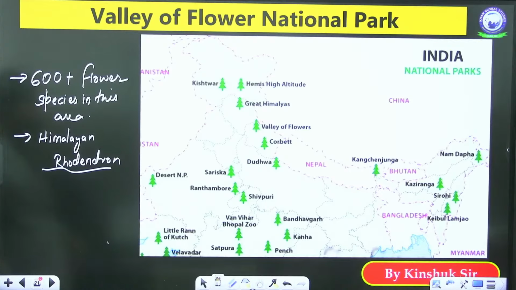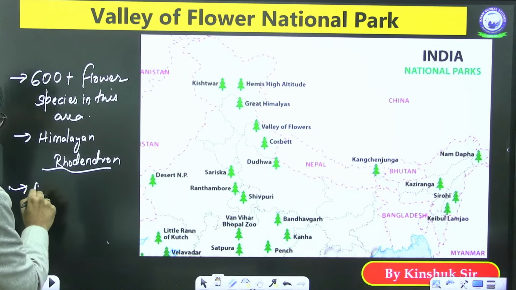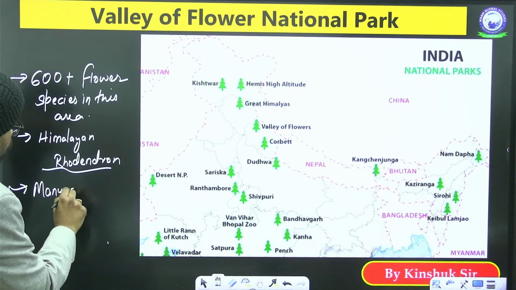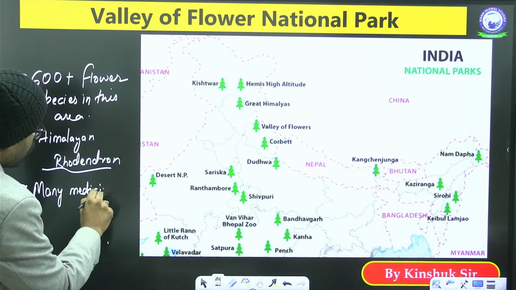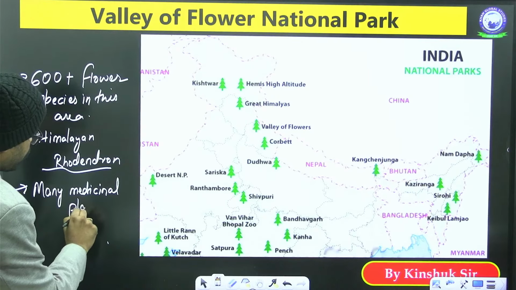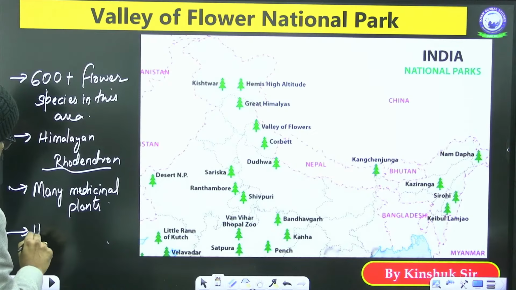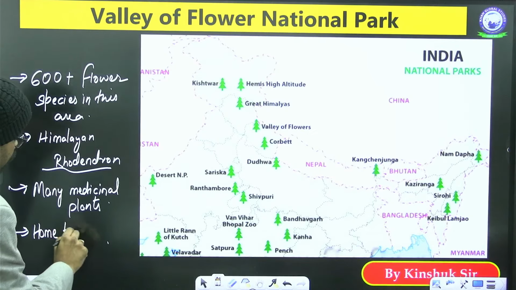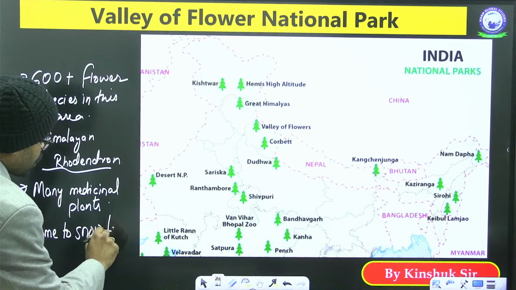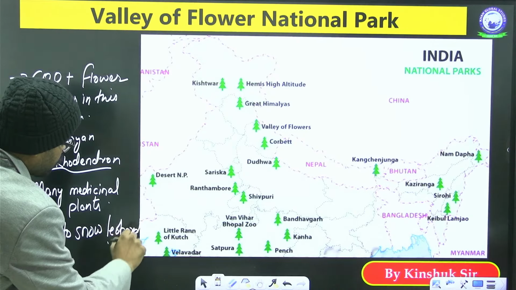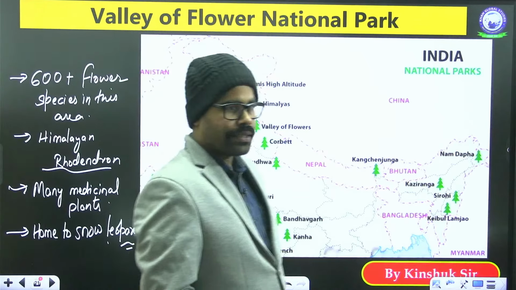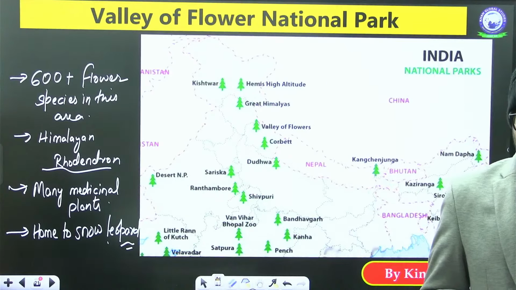So it is home to the Himalayan rhododendron flowers. You will find that it has many medicinal plants also. This is a home to many medicinal plants. You will find it is also home to a snow leopard.